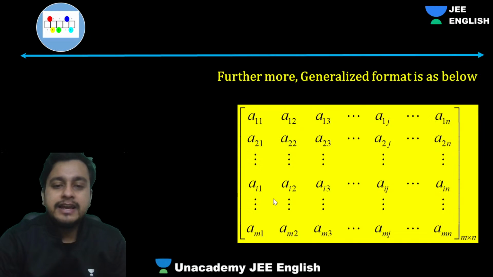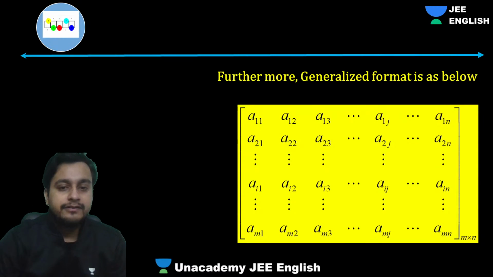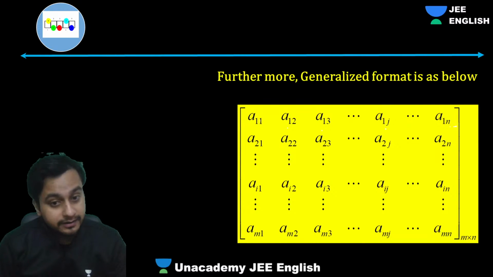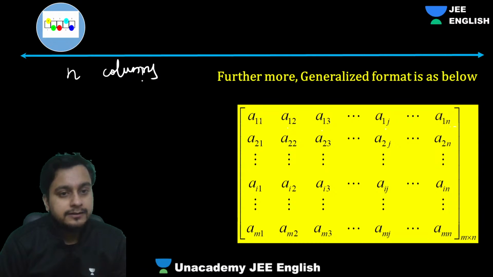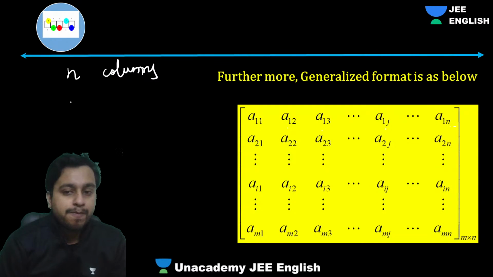So generally, the most generalized format is this. We start from A11, A12, A13, A1j till A1n, and these are the number of columns. We can say n columns. And how many rows, guys? 1, 2, 3, 4 till m. So we have m rows.